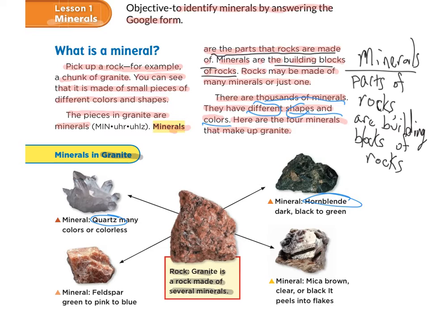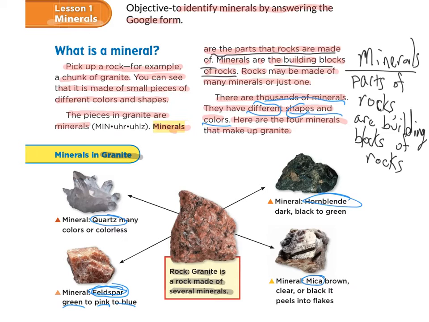Well, you can obviously see it looks green in the picture, but they also said dark black to green in color. The next one. Mineral. Feldspar. Green to pink to blue. What was this one? Feldspar. And what colors do they go to? Yeah, green, pink, and blue. Pretty wild, a bunch of different colors there. Okay, next one. Our mineral is mica, brown, clear or black. It peels into flakes. Okay, so what was this one? Mica. So we have four different minerals: quartz, hornblende, feldspar, and mica, and they're all found in granite.